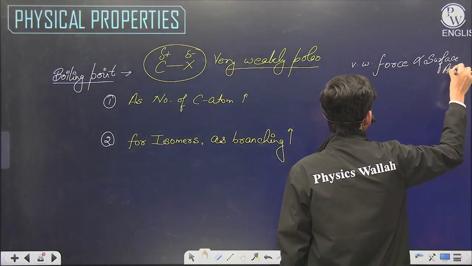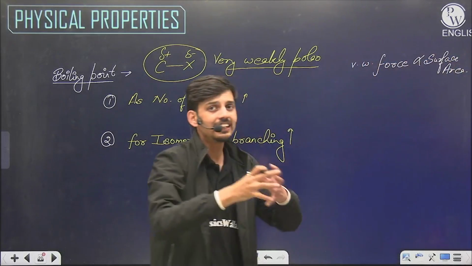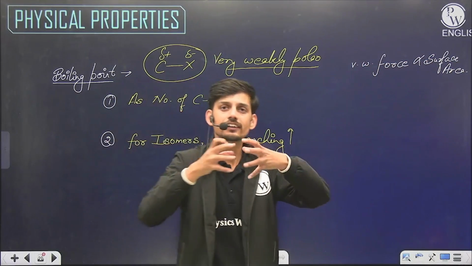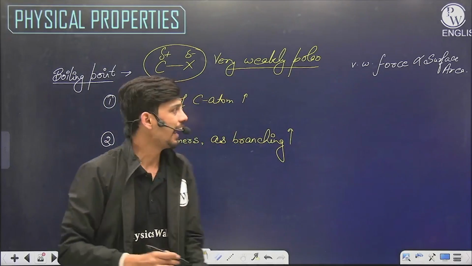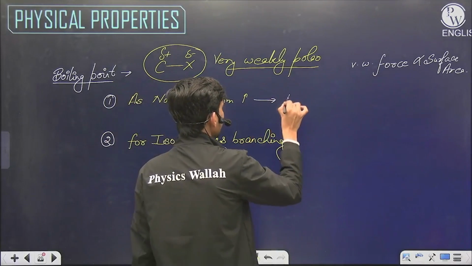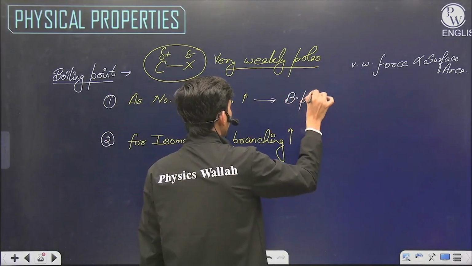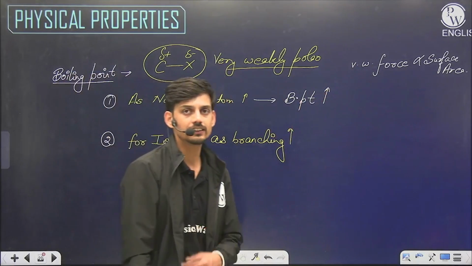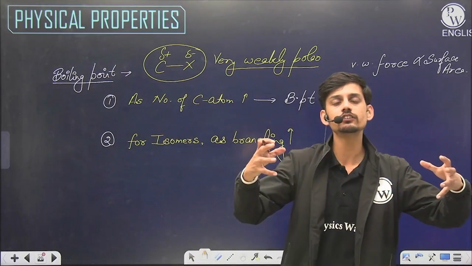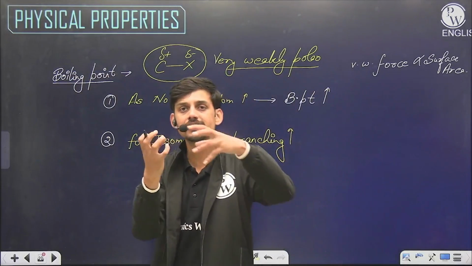Surface area. As the length of the carbon chain increases, the surface area also increases, and that results in more van der Waals force. That's why, on increasing the length of the carbon chain, the boiling point of halides increases. Now if the same halogen and same carbon chain are there, but there is some branching, that is some